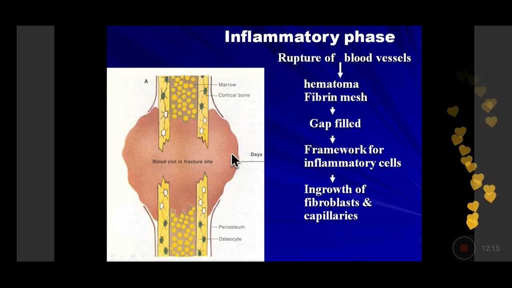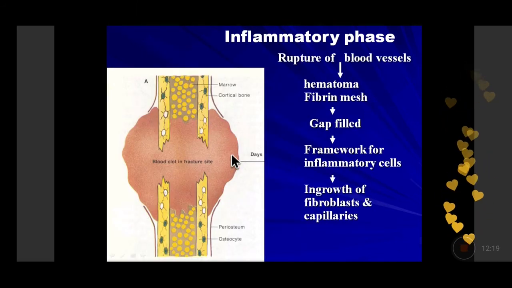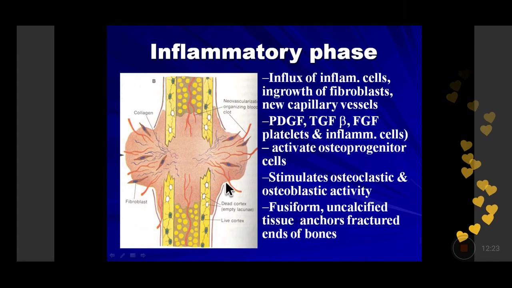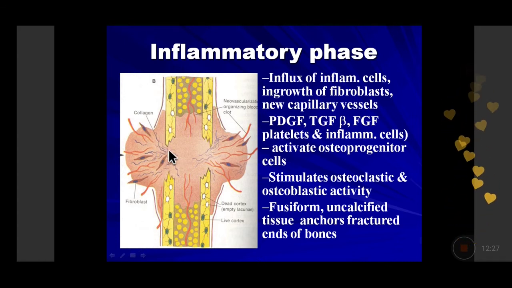So how does it help? The gap which was filled by the blood clot initially, within a couple of days is filled up by granulation tissue, and these fibroblasts and myofibroblasts will start laying the collagen fibrils over here. So there will be new vascularization from the surrounding marrow and from the surrounding subcutaneous tissue and the fascia, and presence of new collagen formation.